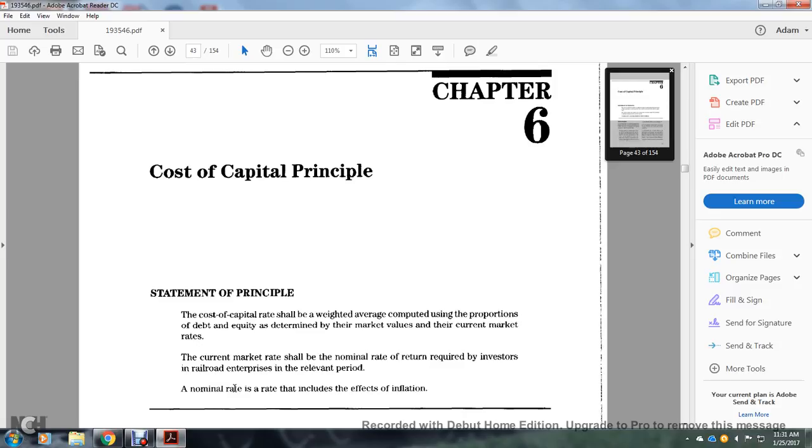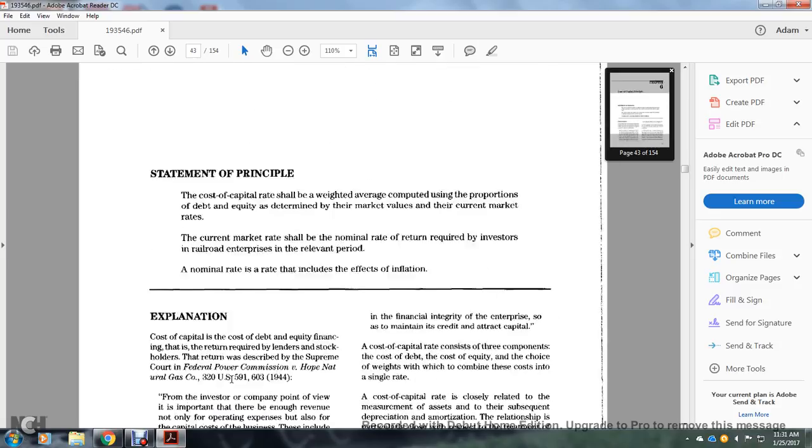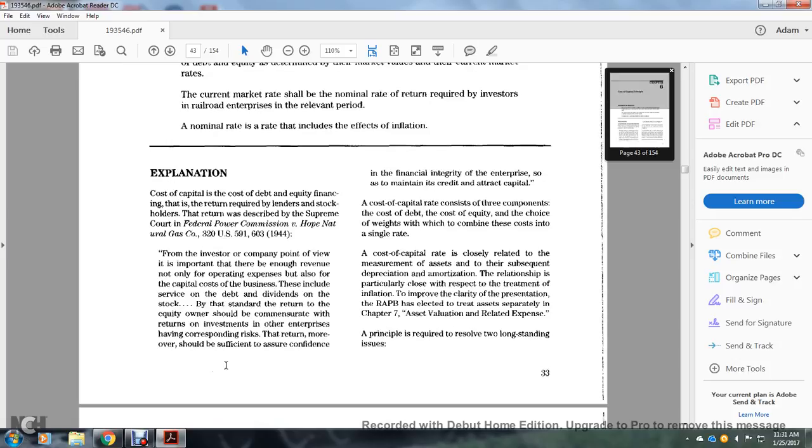in the relevant period. The nominal rate includes the effect of inflation. The explanation: the cost of the capital, cost of the debt and of the equity and finances, is the return required by the lender and stockholders, as described by the Supreme Court in Federal Power Commission v. Hope Natural Gas Company, 320 U.S. 591, 603 (1944).